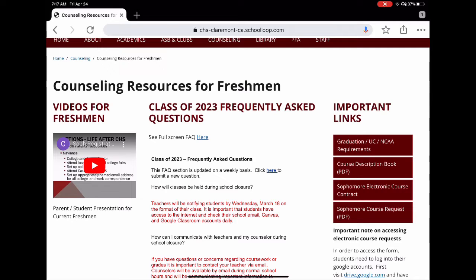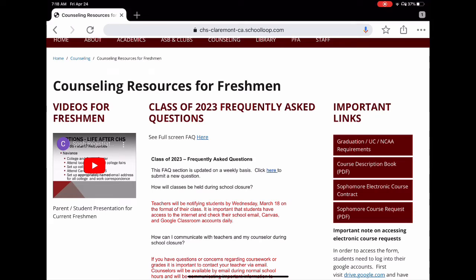The very top, you have the graduation UC NCAA requirements. If you're wondering what it takes to graduate, what it takes to get into college, what it takes to play college athletics, this is a document that'll help you see all of those in one sheet. Below that is the course description book. That's a PDF version. So if you're looking at what exactly is involved in taking ceramics, click on that. You can read the course description to understand that stuff.